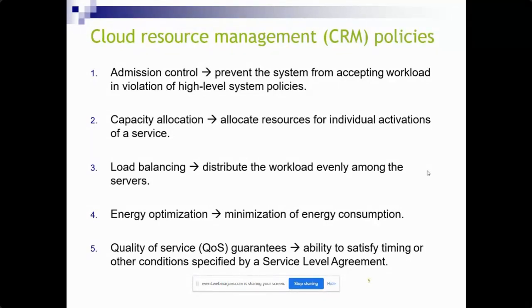We also need to frame a policy for that. It allocates the resources for individual activations of the service. Similarly, we have load balancing, which distributes the workload evenly among the servers. And we also look into energy consumption.